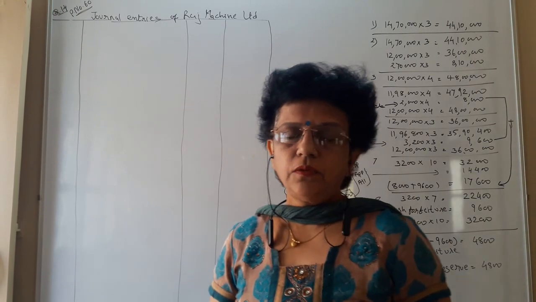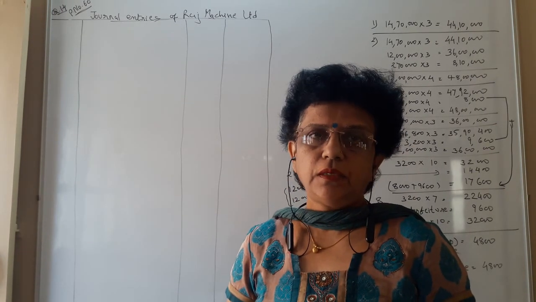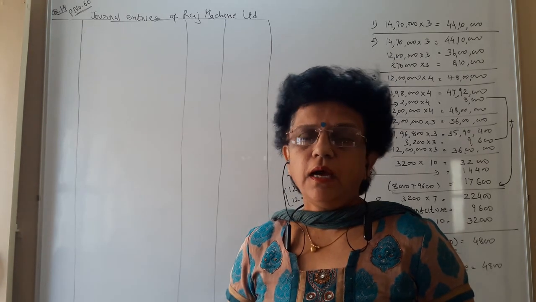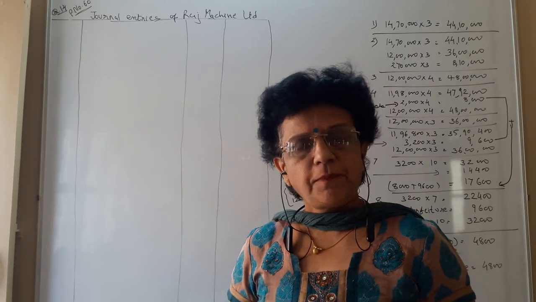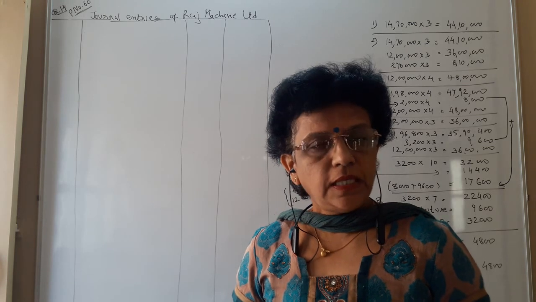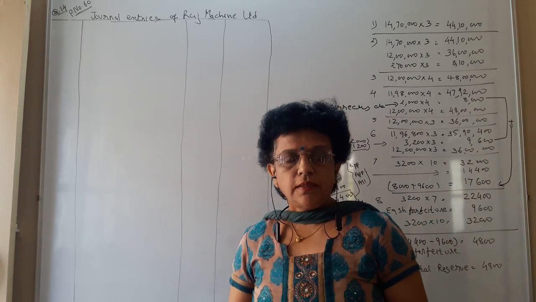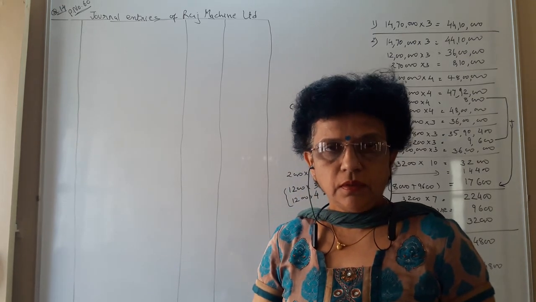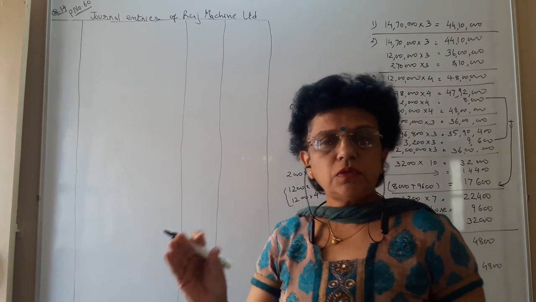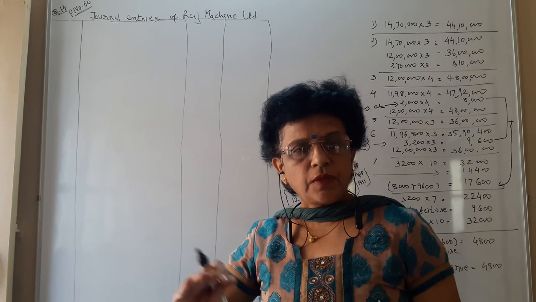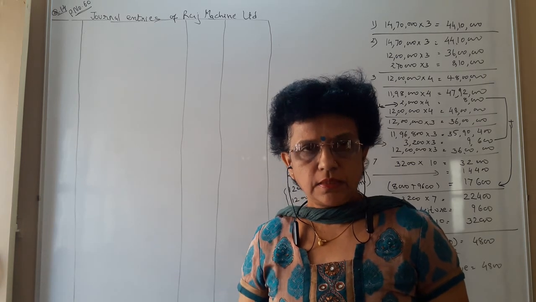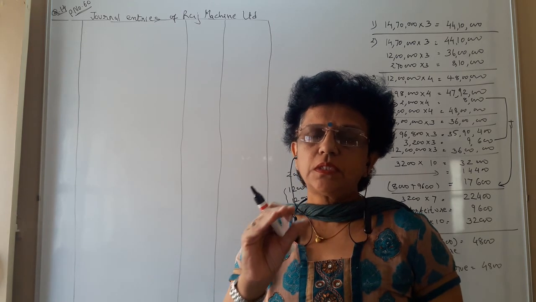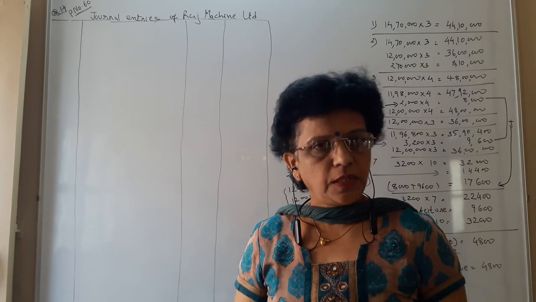Let us continue with our new point, that is share forfeiture account: how to open, how to close and how to transfer the amount to the capital reserve. In our last class we understood that when shares are not fully paid by the shareholder, the company cannot keep those shares in the same manner. The company has to reissue those shares. So before the company reissues, the procedure for share forfeiture has to be done.